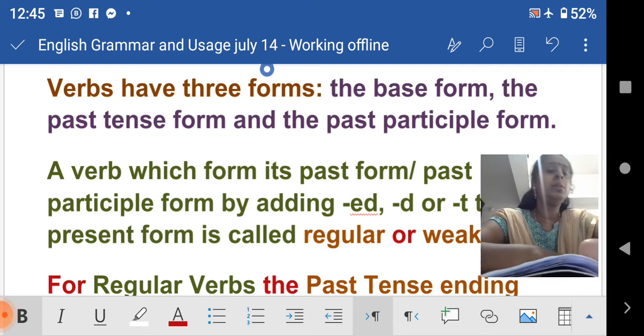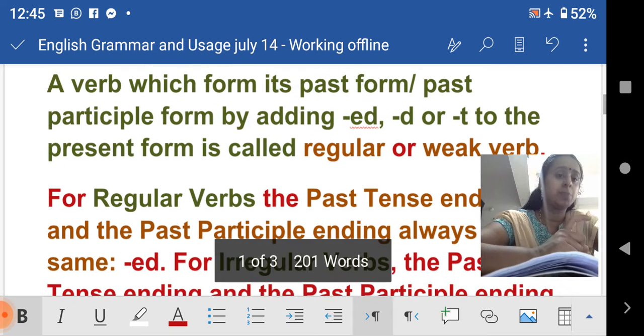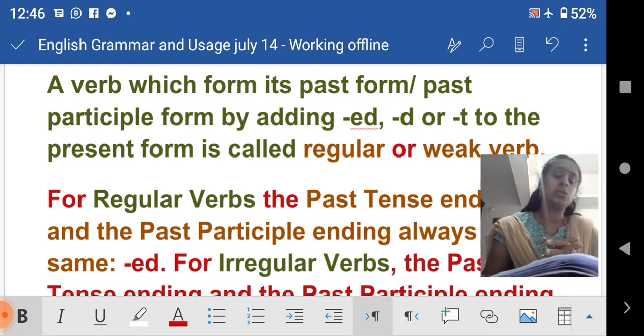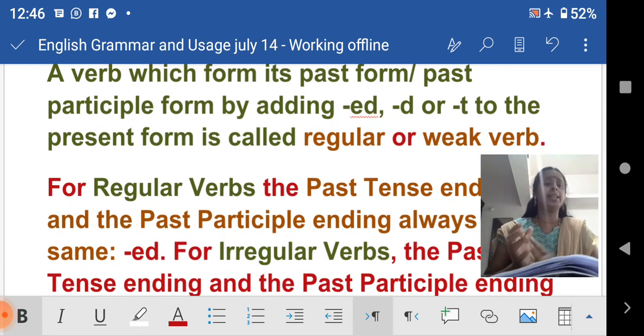Now, please concentrate on this point. A verb which forms its past form or past participle form by adding ed, d or t to the present form is known as a regular or weak verb. So what do you mean by a regular verb?